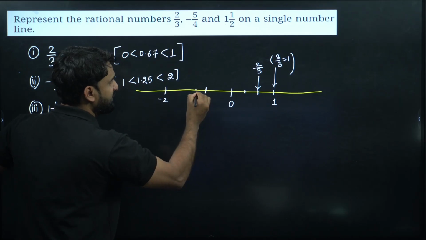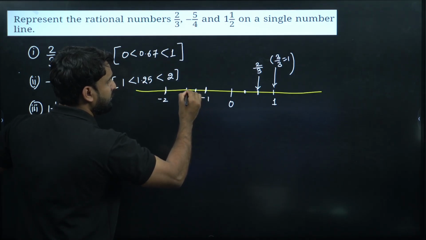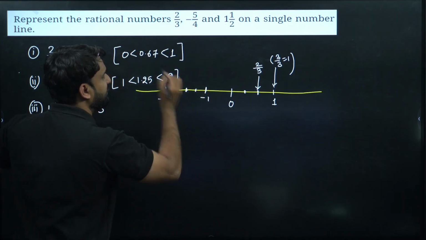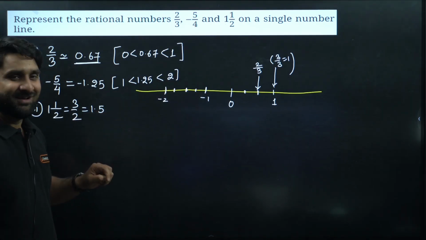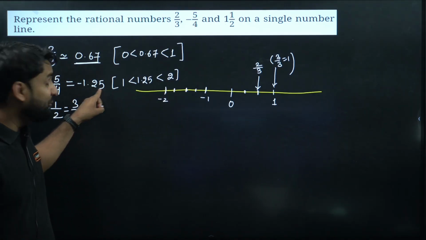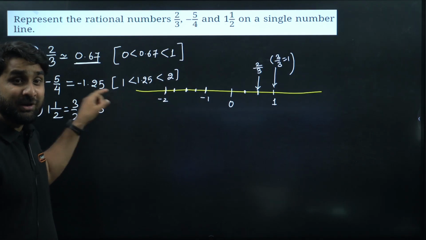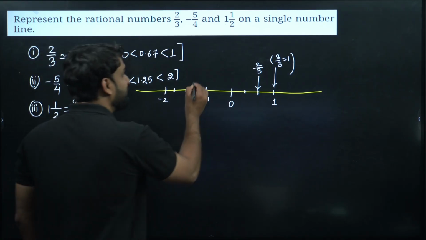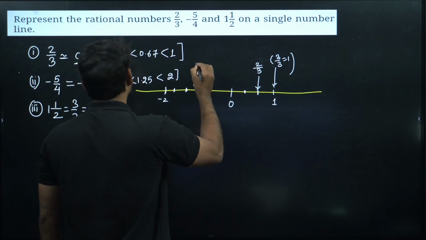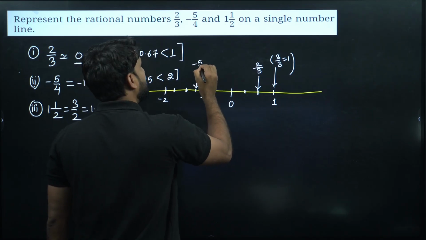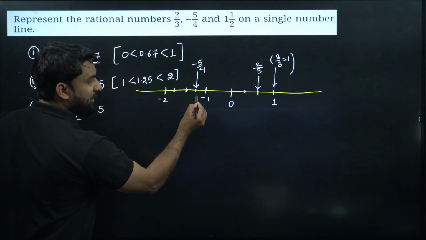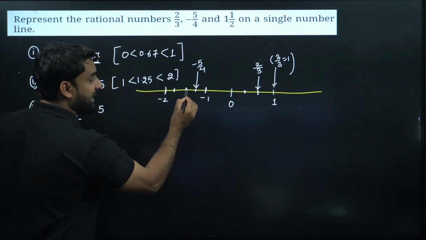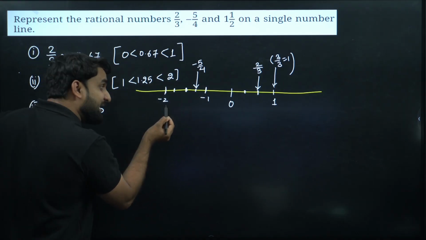So how many boxes? 1, 2 and 3 boxes. And can you see this is 1.25? So 1.25 will be this. It means -5/4. Because this is 1, this will be 1.25, this will be 1.5, this will be 1.75 and this will be 2.